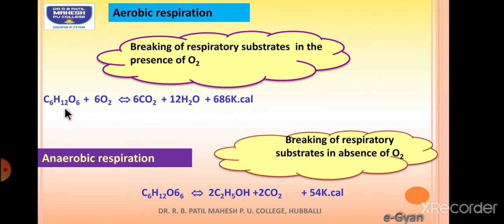Second, in aerobic respiration glucose is completely oxidized, totally converted into simpler units like carbon dioxide and water, whereas in anaerobic the breakdown is partial. Still a complex compound is there in the form of ethyl alcohol. And energy released is more in aerobic respiration, less in anaerobic respiration. So these things we have to remember.